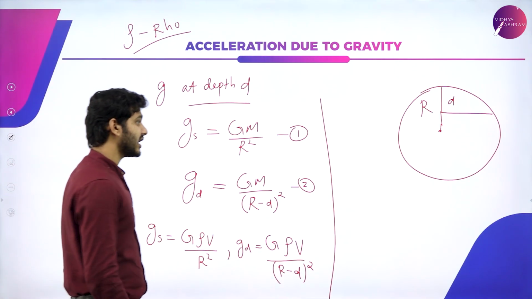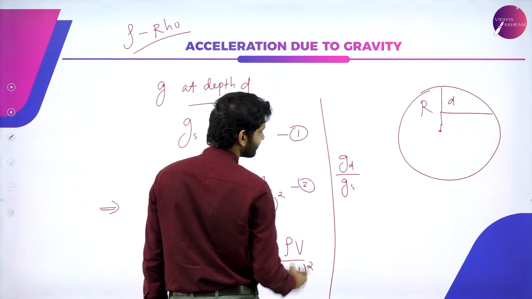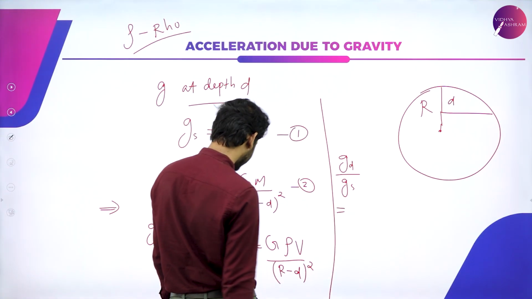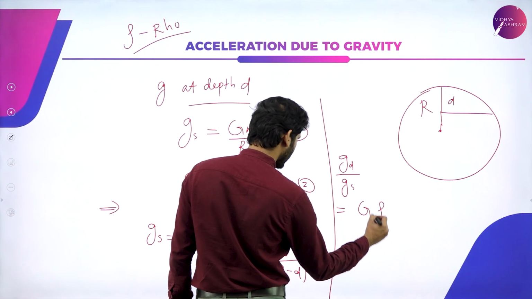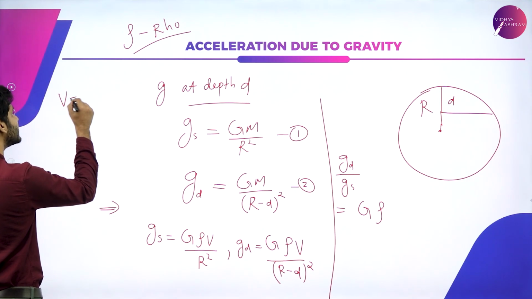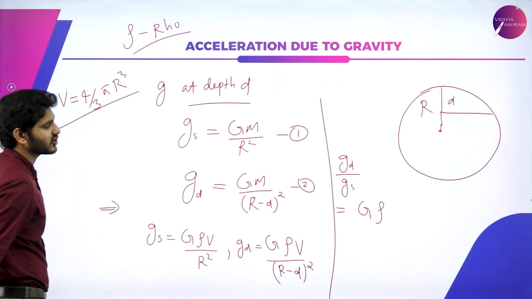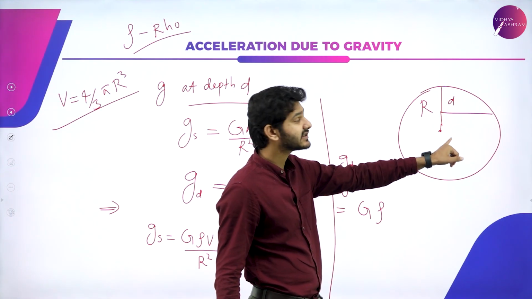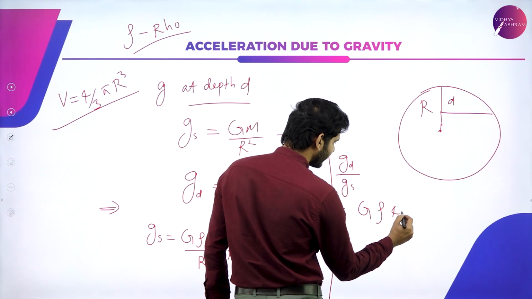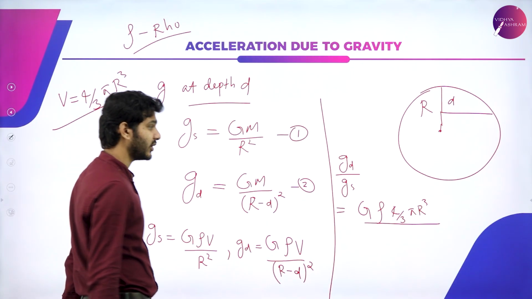Now again, the same thing, I'm going to take the ratios, that is gd divided by gs, so that we can get what is the difference. So again, if I do this, then I'll get the result as g rho. Instead of v, I'm going to write the expression for volume. We all know that volume is equal to 4 by 3 pi r cube. Since it is at the surface, the radius will be r only for this particular sphere. So I can write it as g into rho into 4 by 3 pi r cube divided by r square.